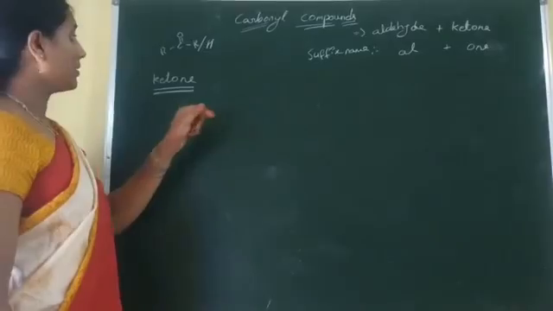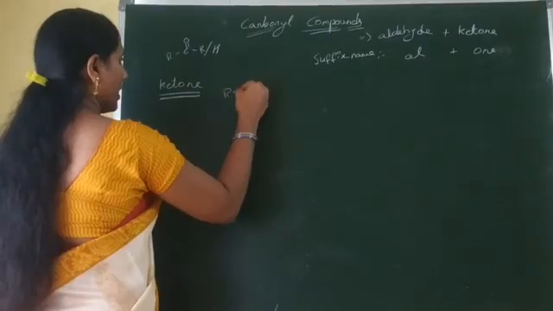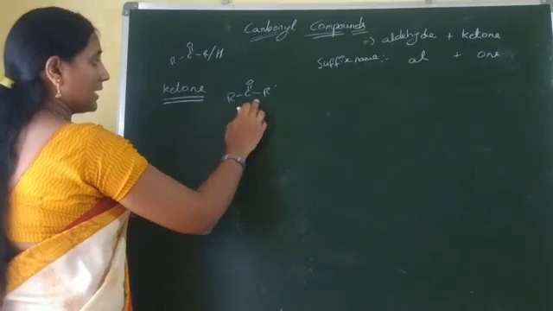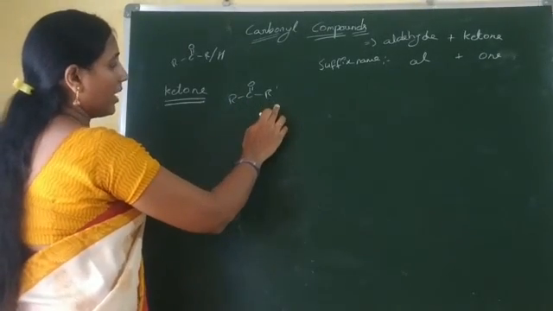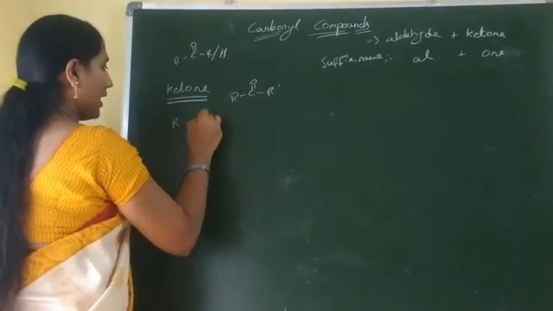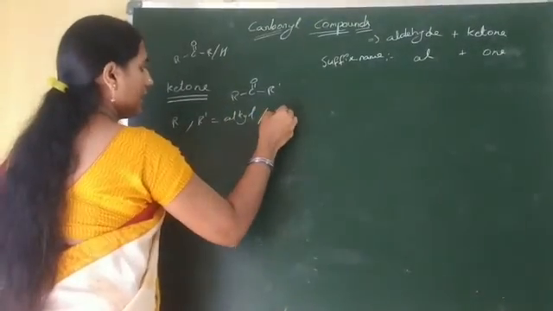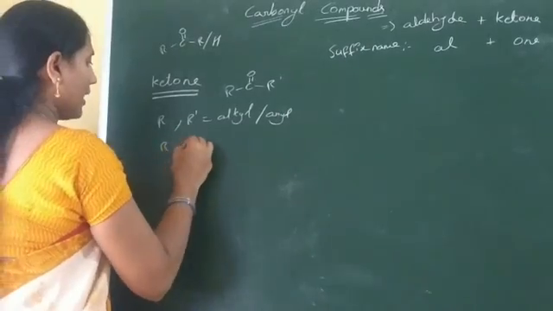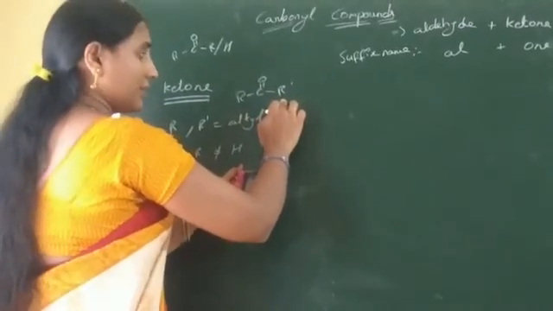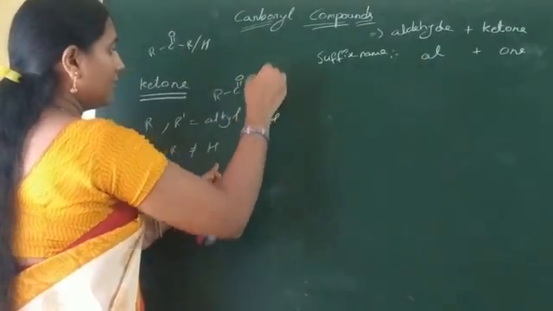Another functional group of carbonyl compounds is ketone. The general functional group of ketone is R C double bond O R dash. That means the carbonyl carbon is directly bonded with either the same alkyl or aryl groups or different alkyl or aryl groups. That means R dash is nothing but an alkyl or aryl group. But R dash does not replace hydrogen, because if one R is replaced with hydrogen, the ketone functional group is converted to the aldehyde functional group.